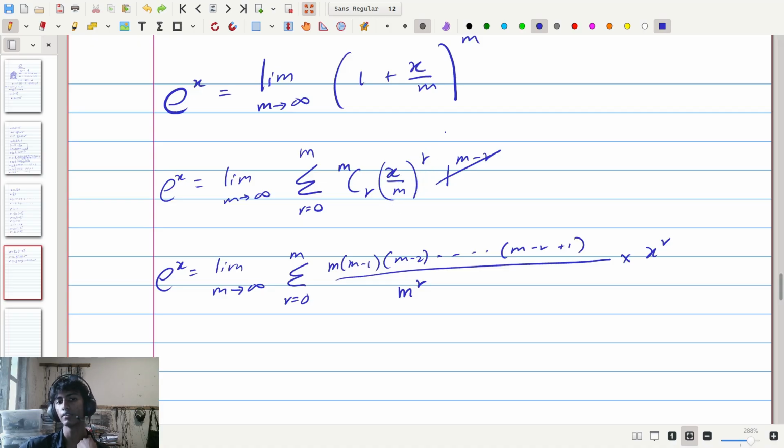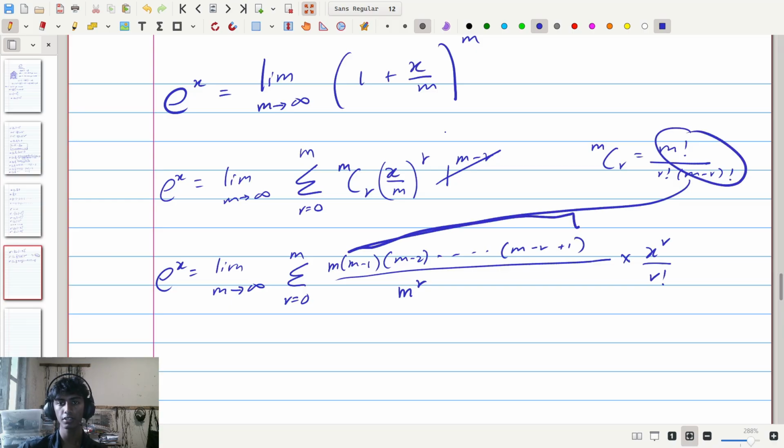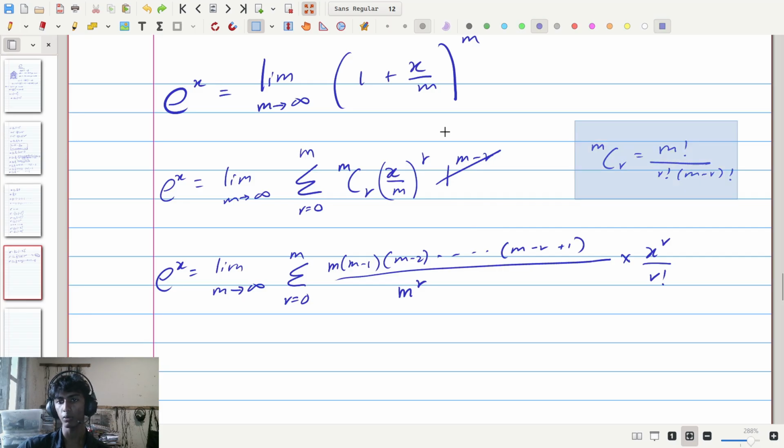And we get up to here, divided by r factorial over here, because recall, m choose r is m factorial divided by r factorial, m minus r factorial. These two terms are what gave us all of this set, and the remaining r factorial I almost forgot to write, it is also there.